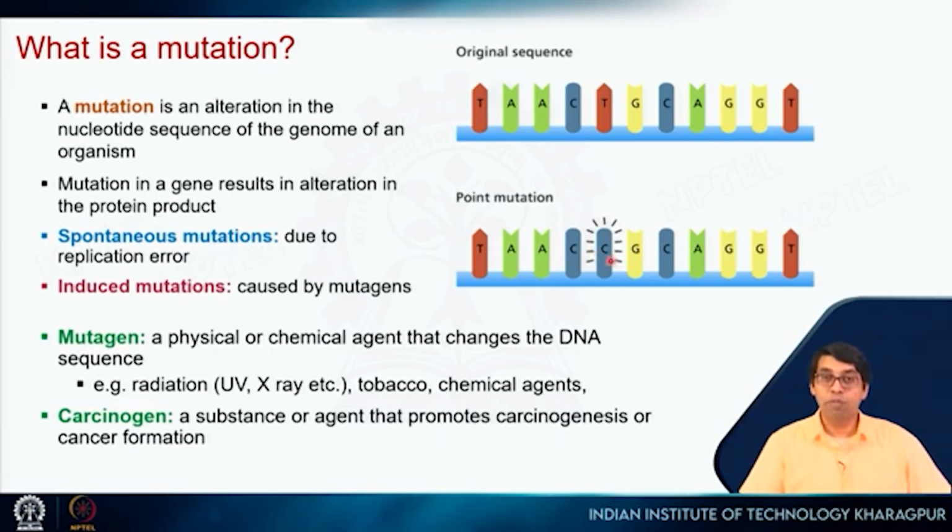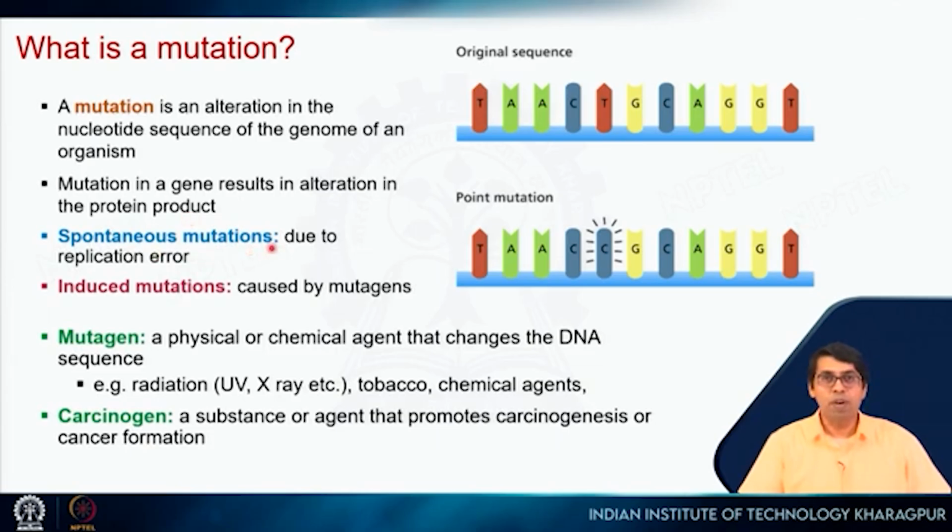In many cases, it will code for the same amino acid because of codon degeneracy, right? But in some cases, it can actually code for a different amino acid. And if that different amino acid is very different in characteristic, for example, let's say a hydrophobic residue gets converted to a charged residue, it can change the structure of the protein and the function of the protein, right? So a mutation is an alteration in the nucleotide sequence of the genome of an organism, and this mutation can result in an altered gene product, which is the protein.